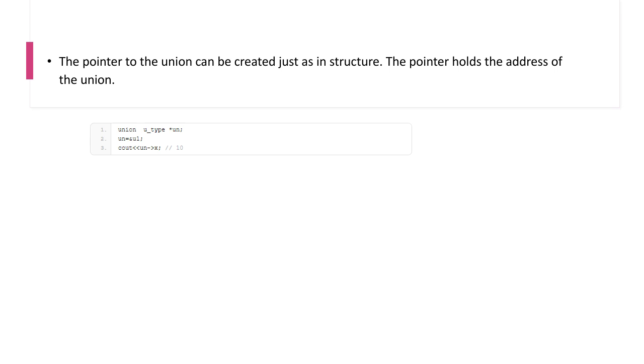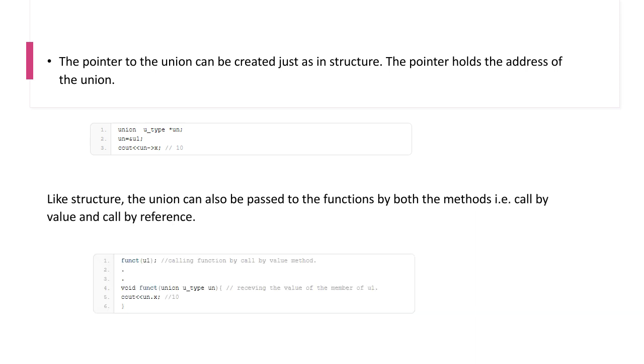Like structures, the union can also be passed by both the methods, call by reference and call by value. First, let's look at call by value. Calling the function by call by value method, we are just passing the value just like this. But now let's call the function using the call by reference method.